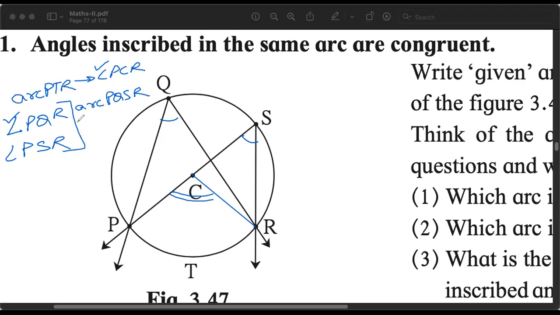Similarly, if you consider angle PCR and angle PSR, once again, angle PSR is the inscribed angle and angle PCR is the measure of the intercepted arc. So angle PCR is double that of angle PSR. So PCR is double of PQR, and it is also double of PSR. What does that mean? PQR and PSR are congruent. Done.